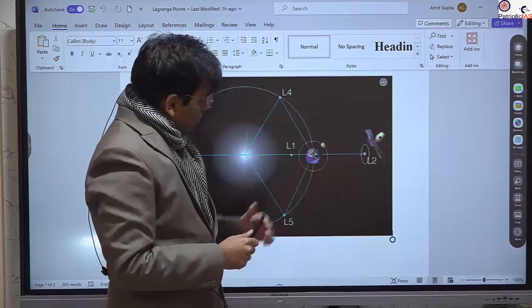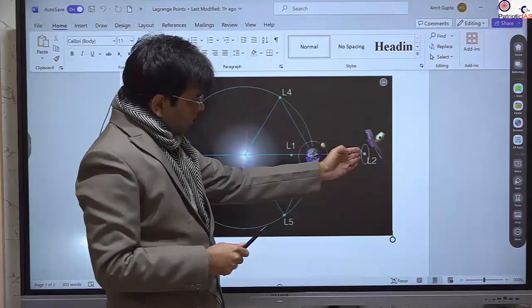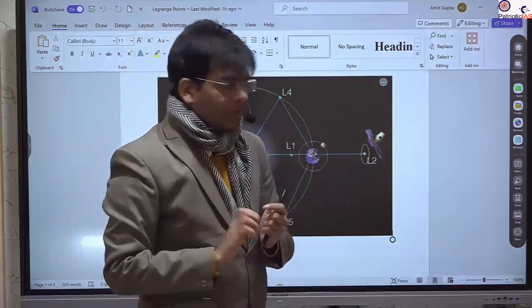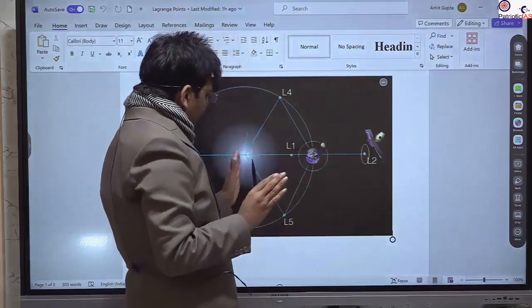L2 is also there, and here the benefit is that from this position we can study deep space in a much better manner without obstruction or hindrance from the sun.